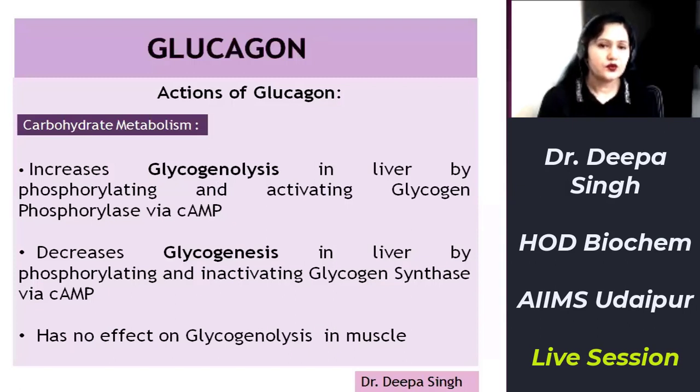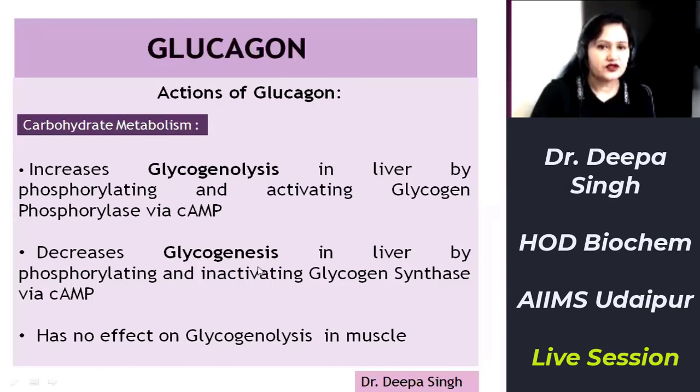Glucagon, via the glucagon receptor, will activate the enzyme adenyl cyclase. This activated adenyl cyclase will form cyclic AMP from ATP. This increased concentration of cyclic AMP will further activate cyclic AMP dependent protein kinase. This activated cyclic AMP dependent protein kinase will phosphorylate and activate enzyme phosphorylase kinase. Now this activated phosphorylase kinase will finally phosphorylate and activate enzyme glycogen phosphorylase, which is the regulatory enzyme of glycogenolysis. Thus, glucagon enhances glycogenolysis in liver.